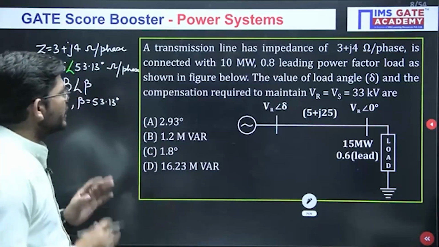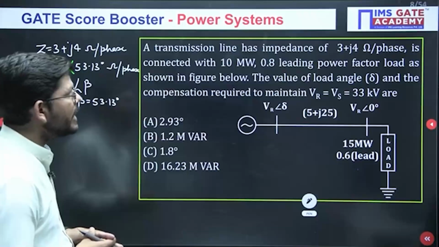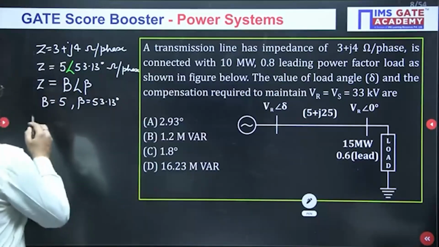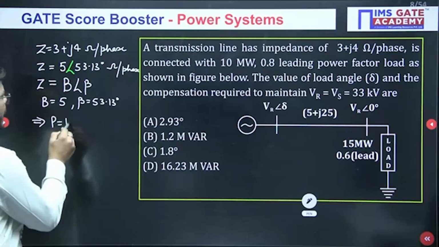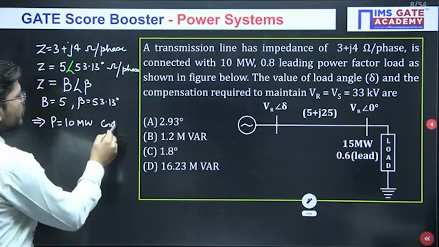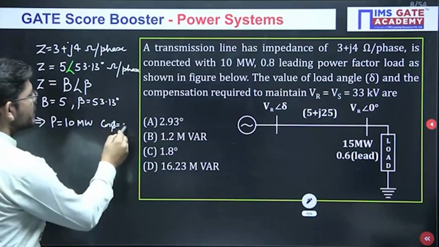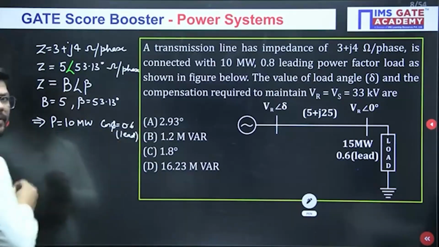Now, with a load of 10 megawatt, 0.8 leading power factor. So what are the values of load that we have? Load is having P of 10 megawatt. And what is the load power factor? The load power factor is around 0.6 and it is leading. Okay, so P and power factor are known to us.